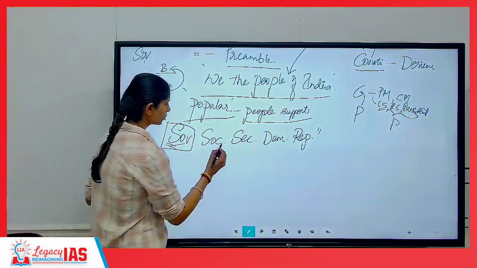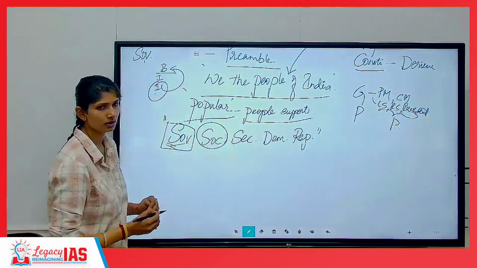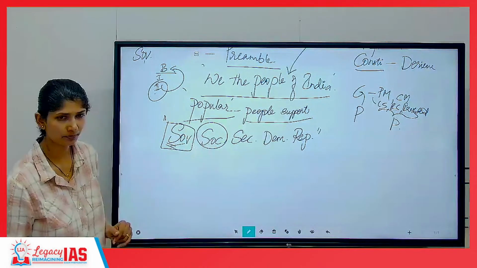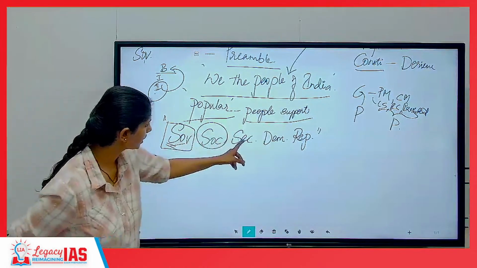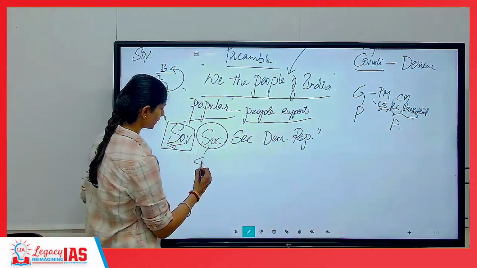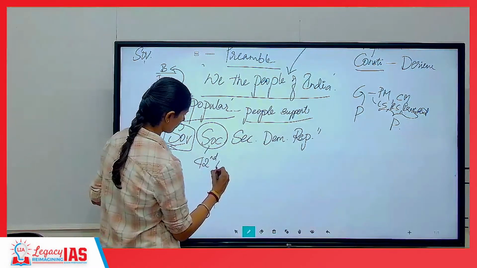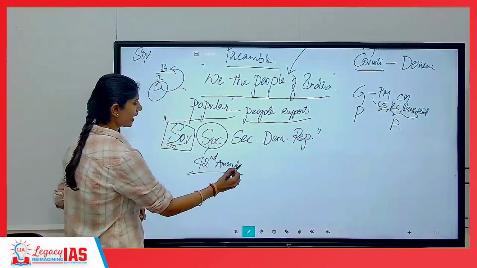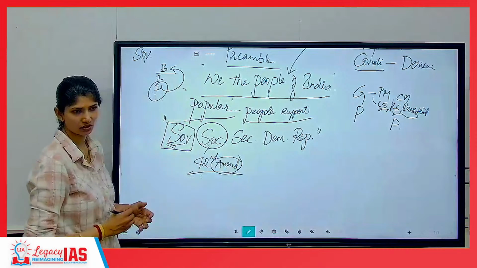Next, socialist. Initially, the preamble did not have this word. It was only sovereign, secular, democratic republic. In the 42nd amendment, during the 1970s, this word socialist was added. When we say amendment, meaning change.